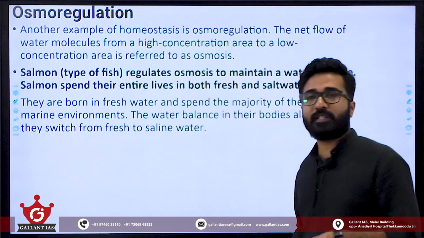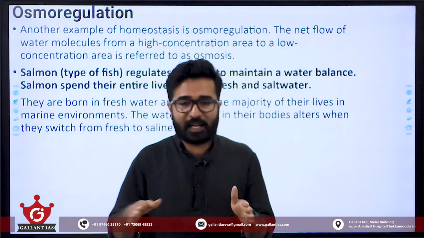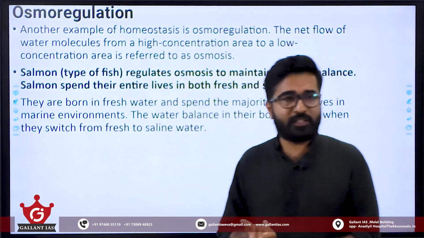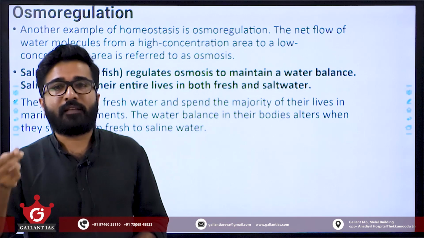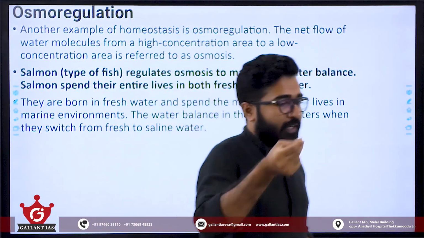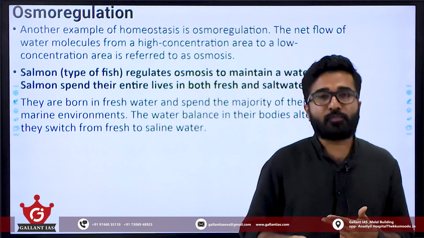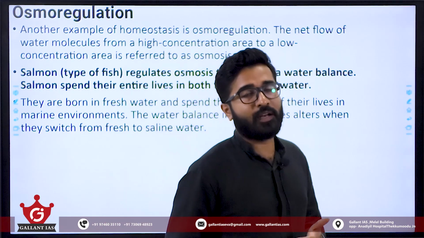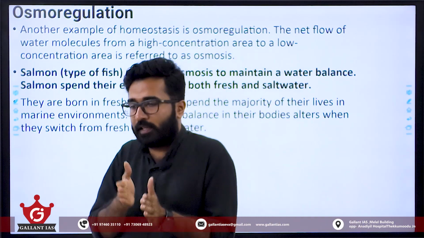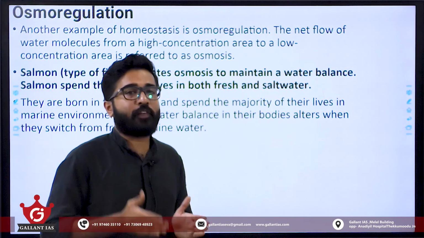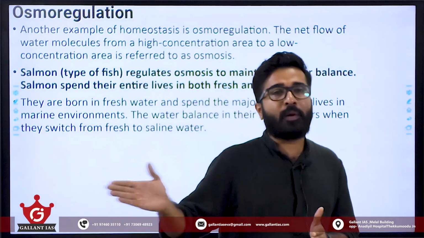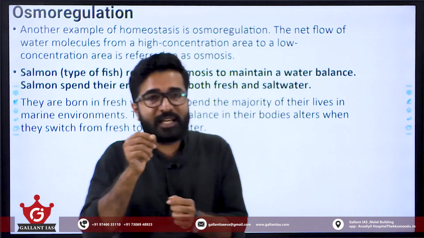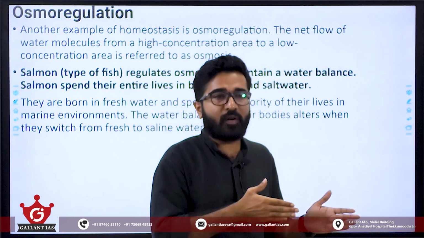How many of you know about osmosis? If we put dry fruits in water, we can see that they swell. Similarly, when we put a dry fruit in a brine or salt solution, we can see that it shrinks. This kind of adjustment is made by fishes as well. If a fish living predominantly in freshwater suddenly enters a marine environment, it will partially close its gills so that excess salt does not enter its body.